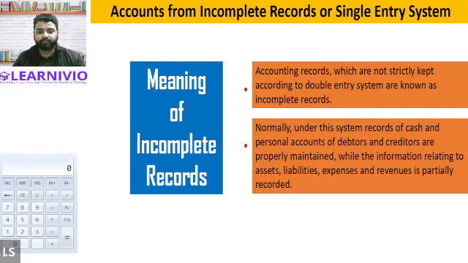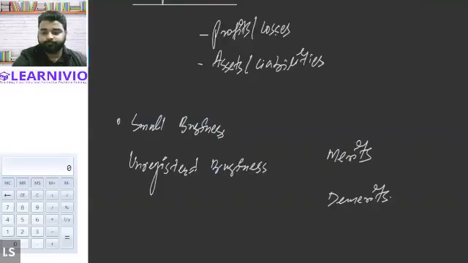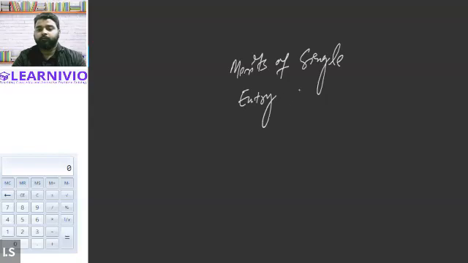So I'll talk about the merits of the single entry system. You can say merits, or we can also say why businesses prefer the single entry system.